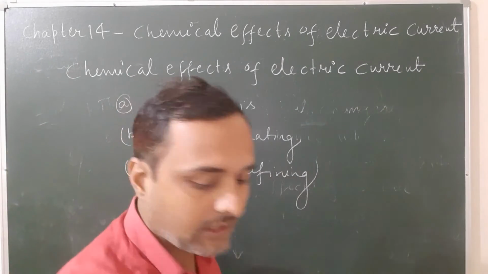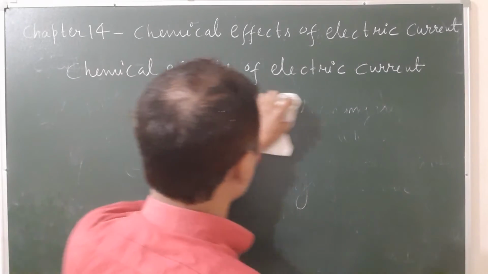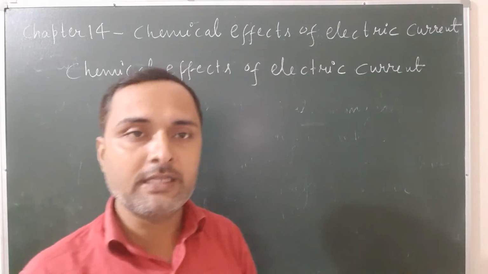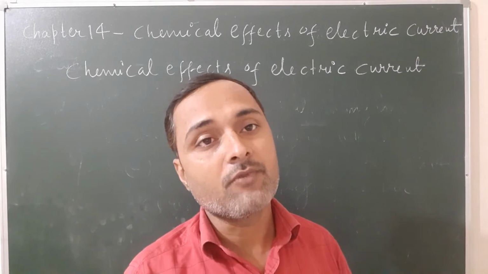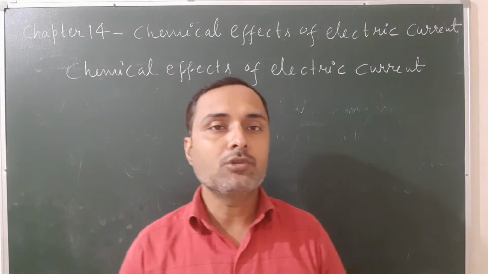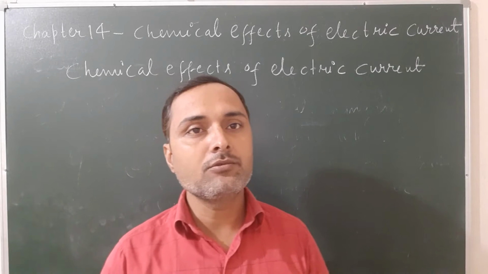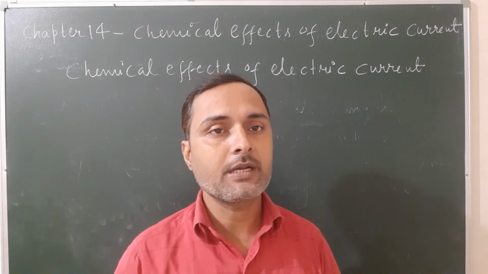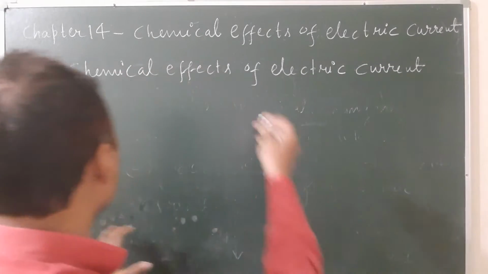So here we will discuss the first one, electrolysis. What is electrolysis? You know electrolytes and non-electrolytes. The substances that break into ions in presence of electric current are known as electrolytes, like water containing dissolved materials, sodium chloride, hydrochloric acid. And the substances that do not break into ions are known as non-electrolytes, like wood, paper, distilled water, etc. So let us see what is electrolysis.